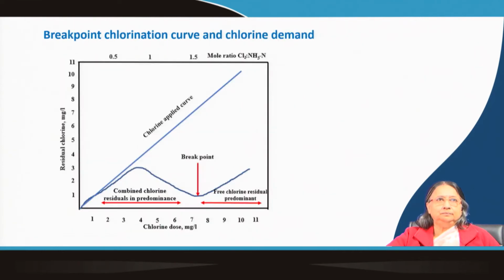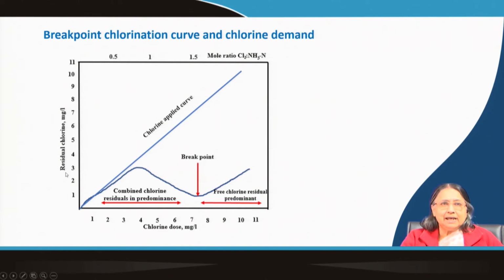Now, this is a very important curve, the breakpoint chlorination curve and chlorine demand. Here you see the residual chlorine, and this is the chlorine dose, the applied chlorine dose. We can get this curve experimentally. We vary the chlorine concentration and keep the samples for some contact time, say 15 or 20 minutes.